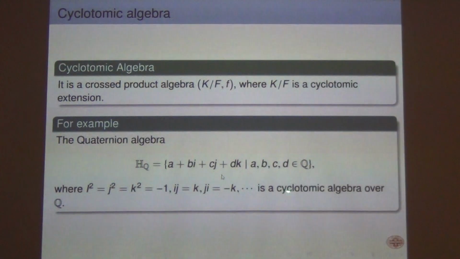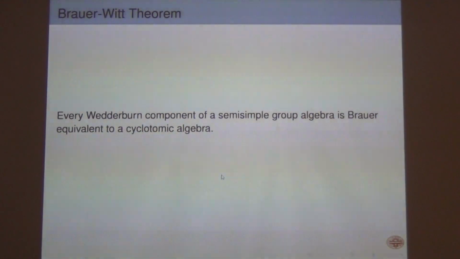A cyclotomic algebra is, for example, this quaternion algebra, which is a cyclotomic algebra over Q. This is one example you are familiar with, the cyclotomic quaternion algebra. So what Brauer and Witt proved was that a Wedderburn component of a semisimple group algebra is Brauer equivalent to a cyclotomic algebra.